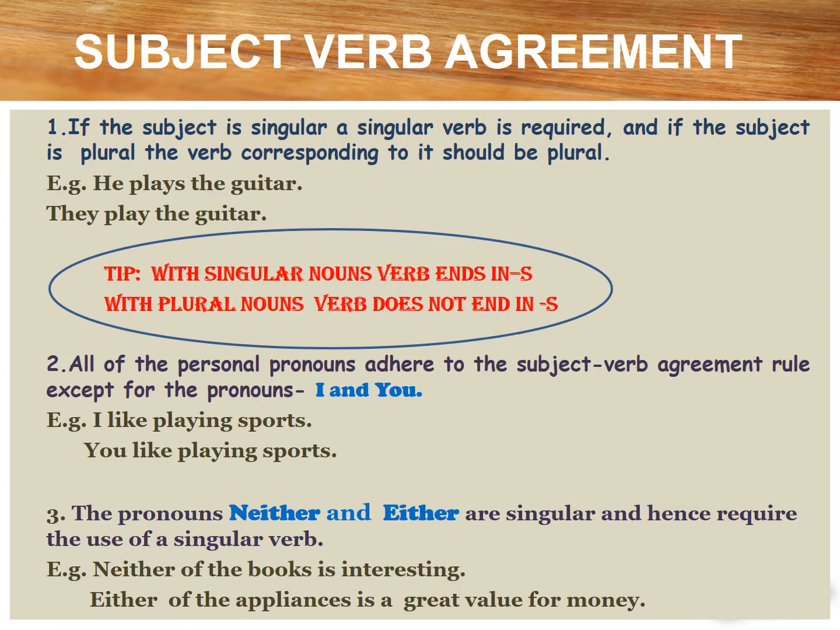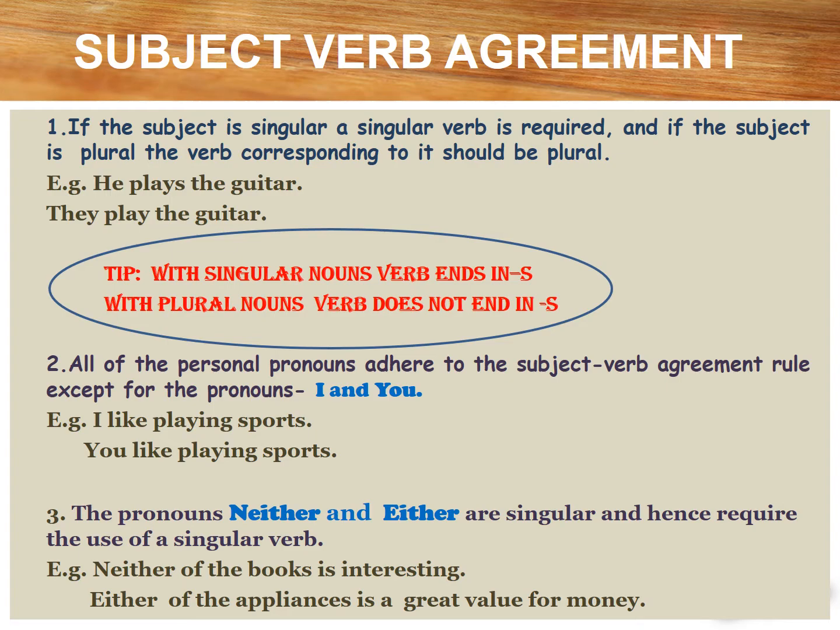All of the personal pronouns adhere to the subject-verb agreement rule, except for the pronouns I and you. For example, I like playing sports. So even if I and you are singular subjects, we use the plural verb here. I like playing sports. You like playing sports.